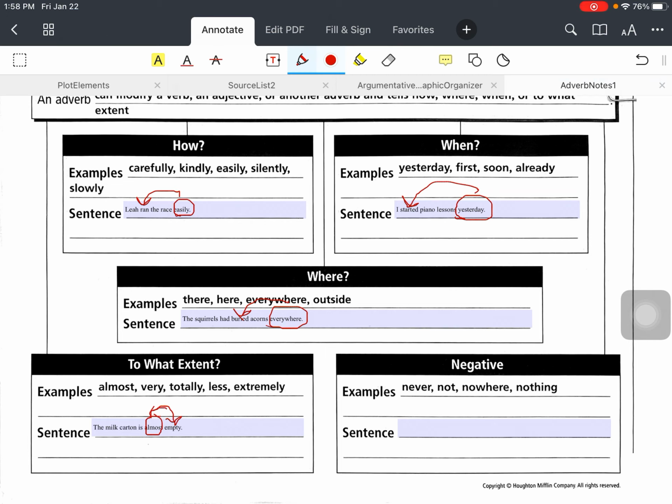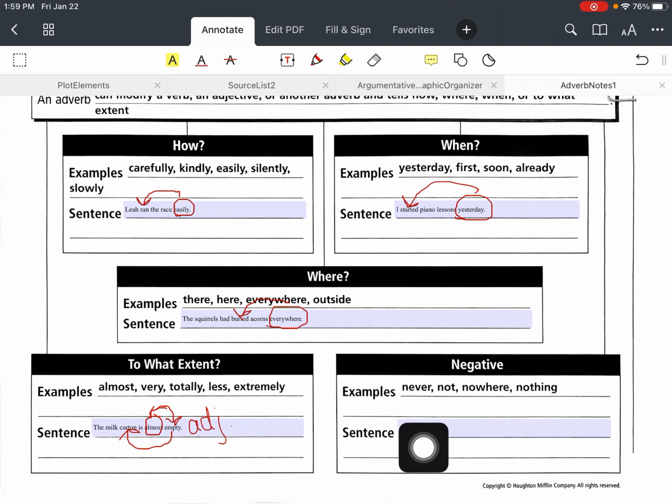But again, empty is not a verb. So what does empty modify? What is empty? Empty modifies carton. And carton is a noun, so we know that empty is an adjective because anything that modifies a noun is an adjective.